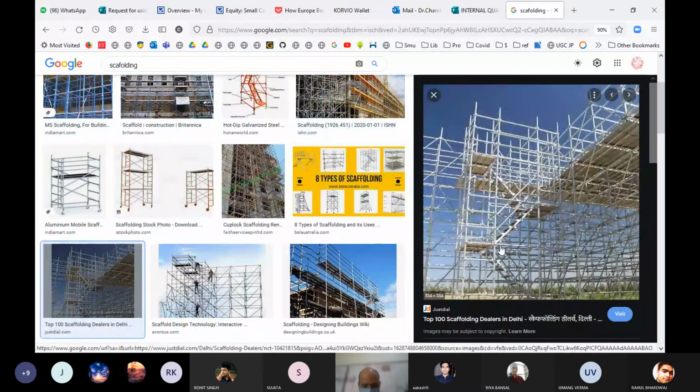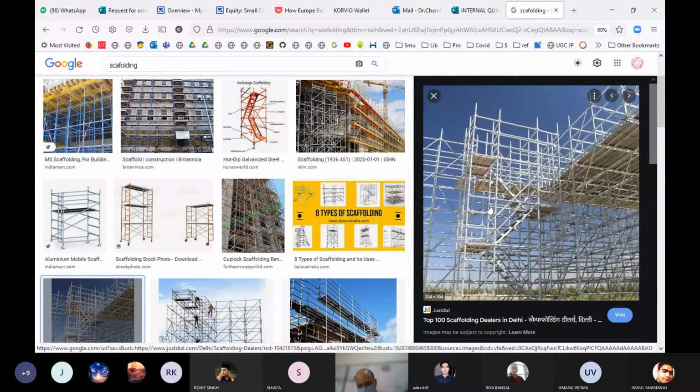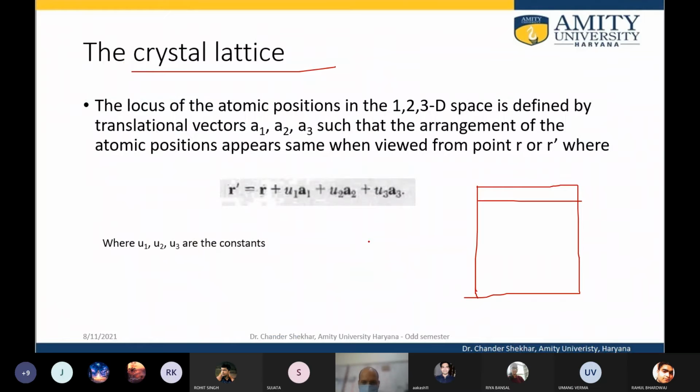So lattice corresponds to the scaffolding. If I have the scaffolding, then I can make the crystal structure as desired. So in terms of the solid, the lattice is equivalent to the scaffolding for building construction.